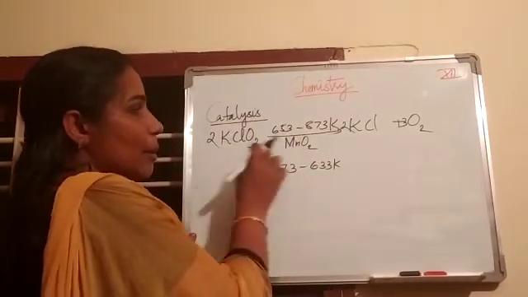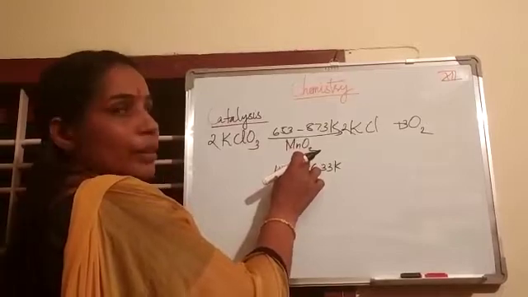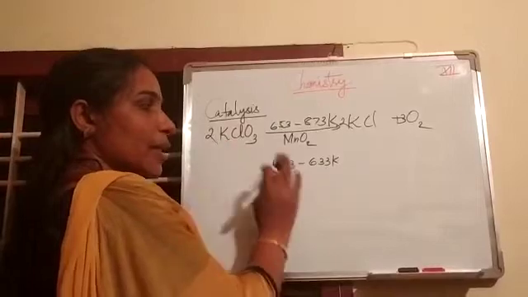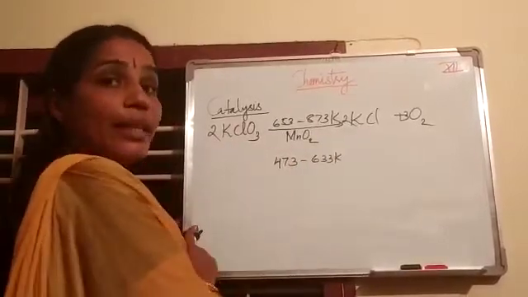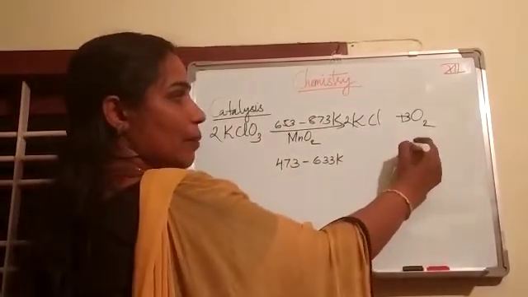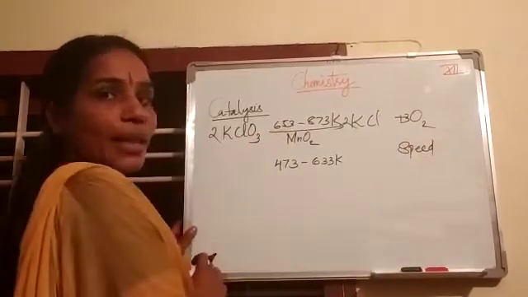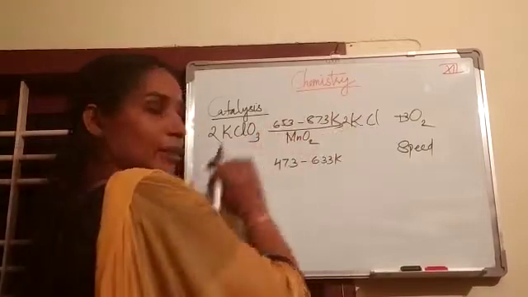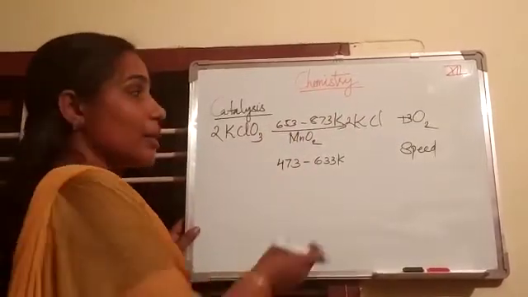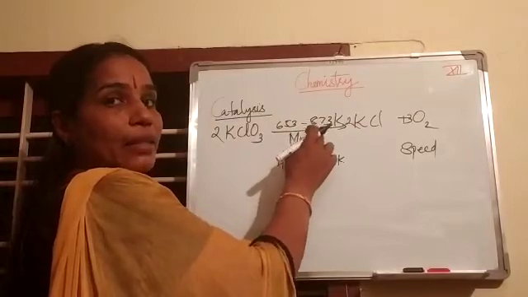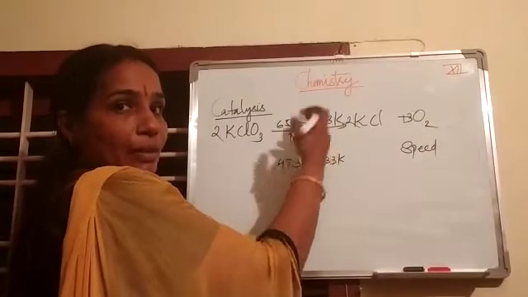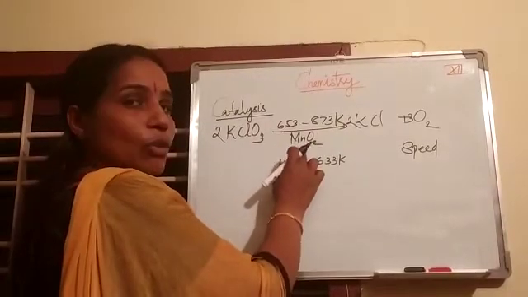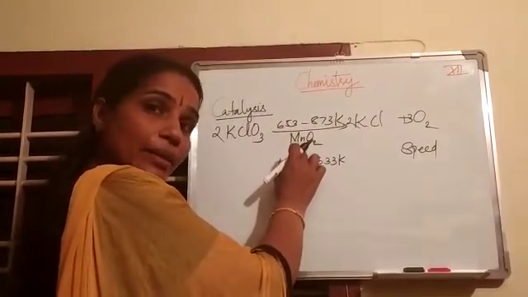That is, in the presence of manganese dioxide, the reaction takes place at a lower temperature range. At the same time, the speed or rate of the reaction increases. After the completion of this reaction, we get back the same mass of manganese dioxide that we added. That is, after the reaction, the mass of manganese dioxide remains the same.